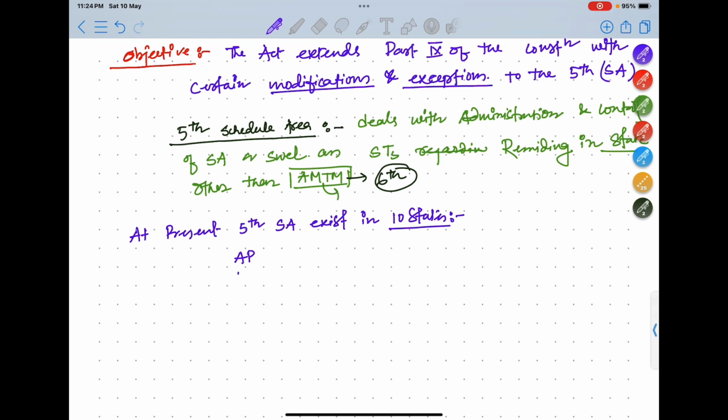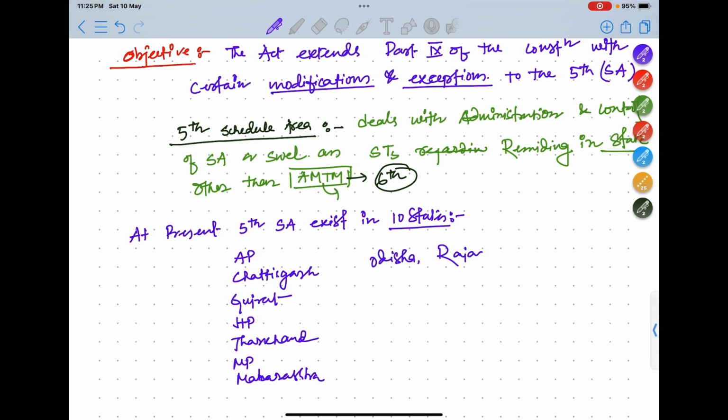Andhra Pradesh, Chhattisgarh, Gujarat, Himachal Pradesh, Jharkhand, MP, Madhya Pradesh, Maharashtra, Odisha, Rajasthan, and Telangana. Okay. So these are the 10 states where fifth schedule areas are there.